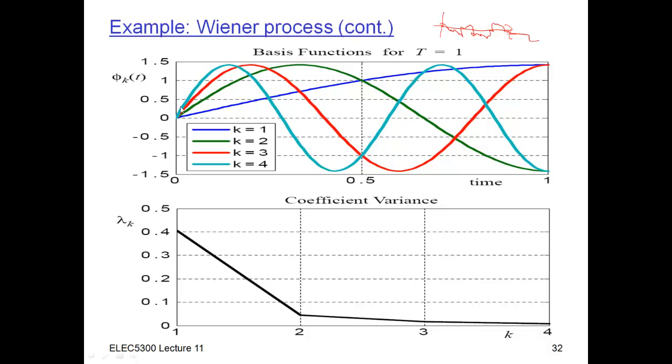Number one, all the basis functions start out at 0, right? That's because I know that the Wiener process starts out at 0 and then just starts drifting from that point. That's always the assumption, right? And the other thing that you're going to notice here is that all the basis functions at the final point have 0 slope, right? They're always peaking here at the maximum or minimum of the sine wave.